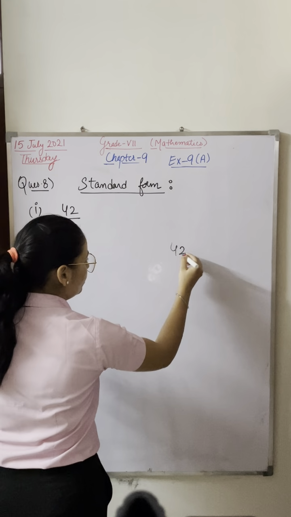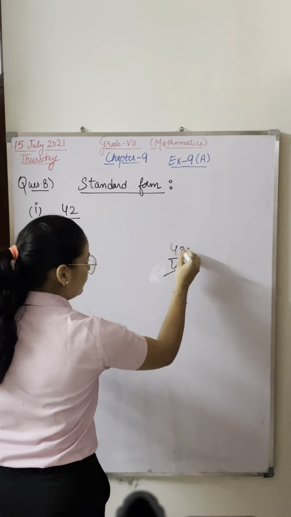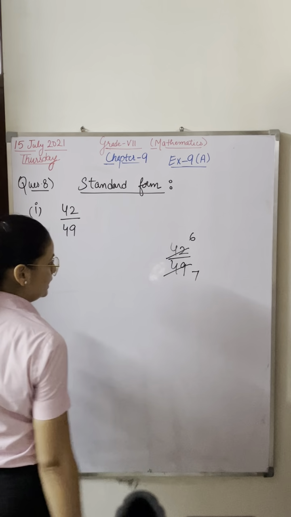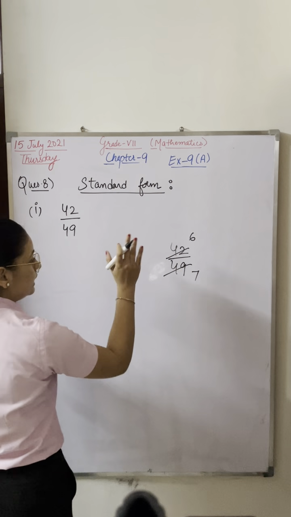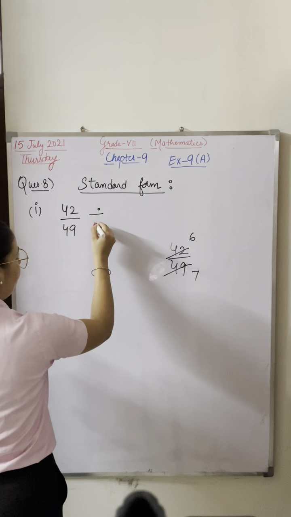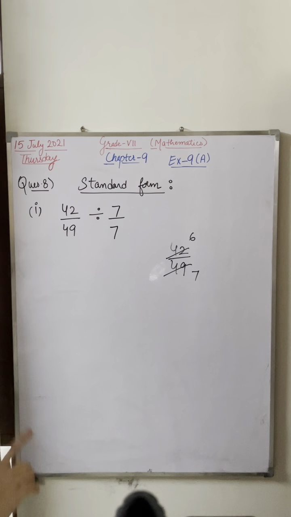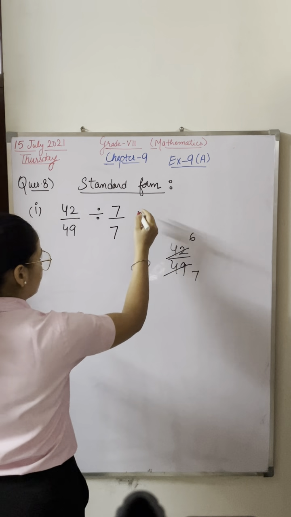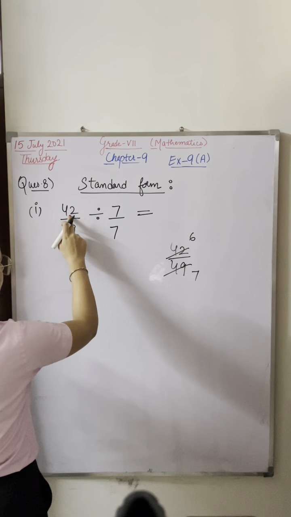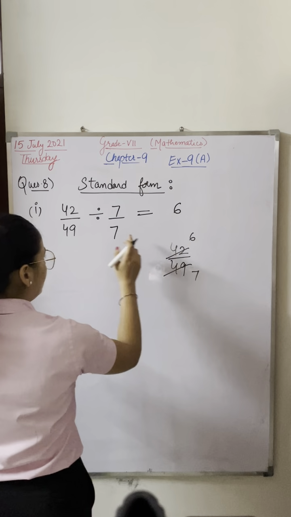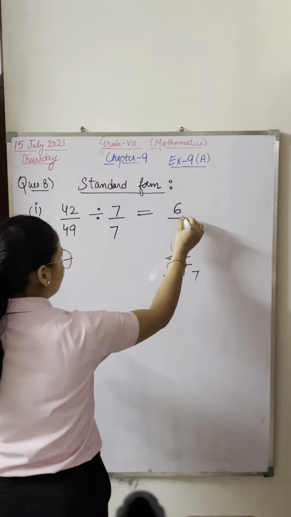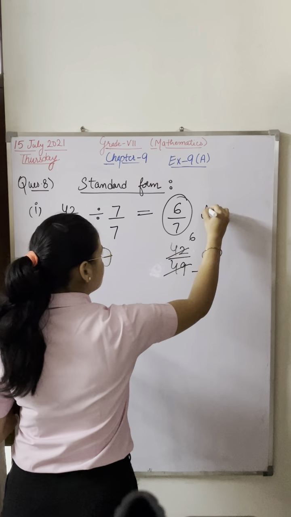Okay. 42 divided by 49. 7 6s are 42 and 7 7s are 49. So you have to write this is going on 7 table. Divide by 7 here and 7 here. You have to mention in this way. So when you divide 42 by 7, the answer will be 6. When you divide 49 by 7, the answer will be 7. So this is your standard form.